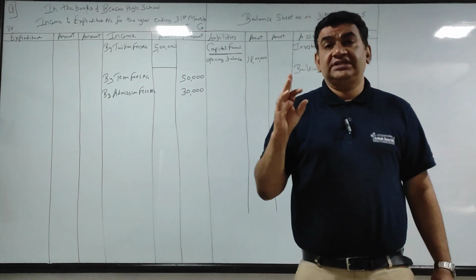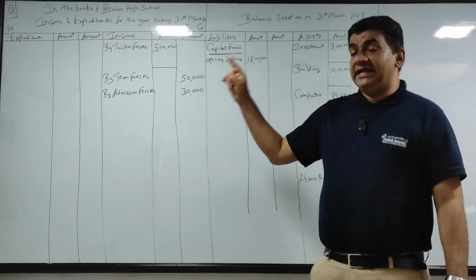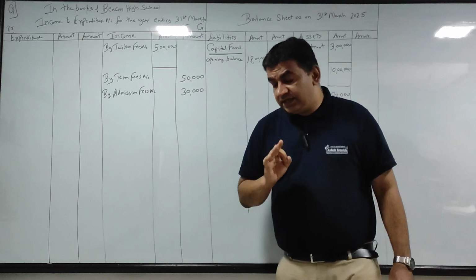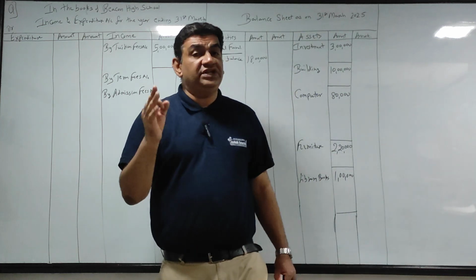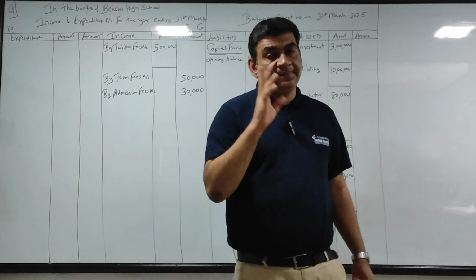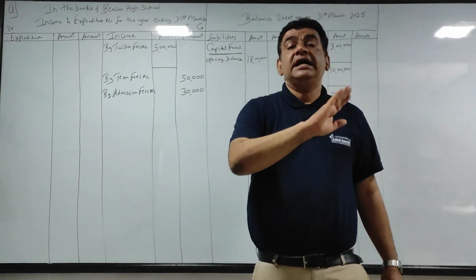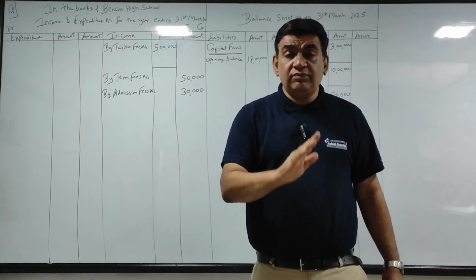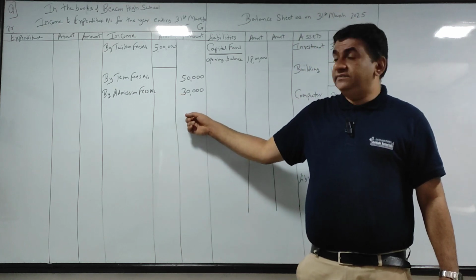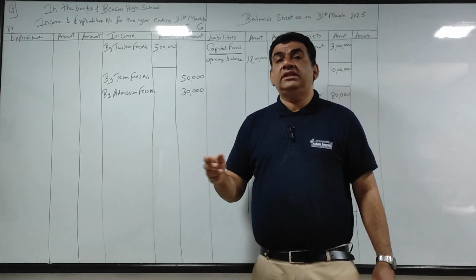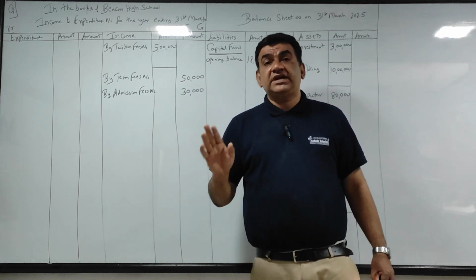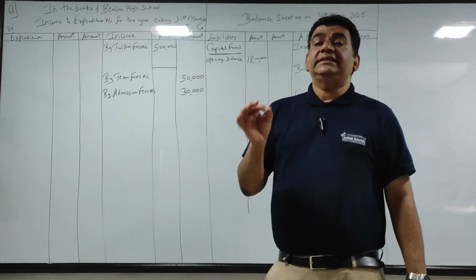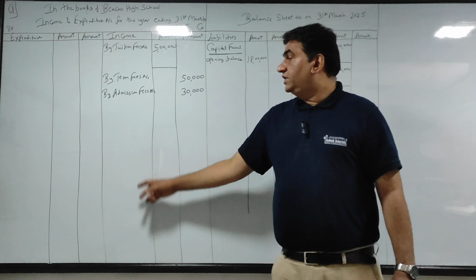Whenever they give you donations, there are 3 different accounting effects to be given for donation. Out of that, I have already put 2 in this sum. Whenever you get a receipt in the form of donation, there are 3 effects. First, same like admission fees. If only donation is given and nothing else is mentioned, it will be treated as an income. You will credit here by donation the amount. I'll repeat. Receipt side has donation and no information given in the brackets or in the adjustment, then it will be treated as a normal income revenue. We will put it here.